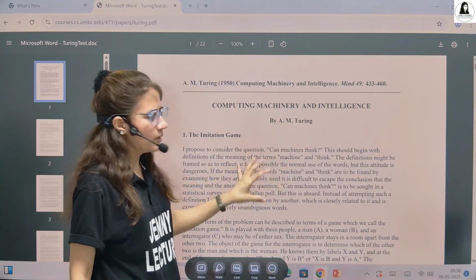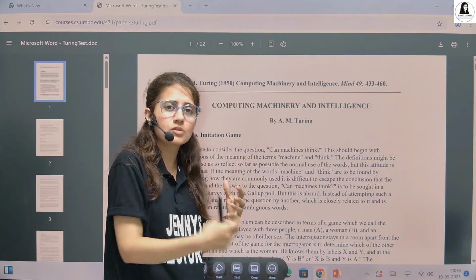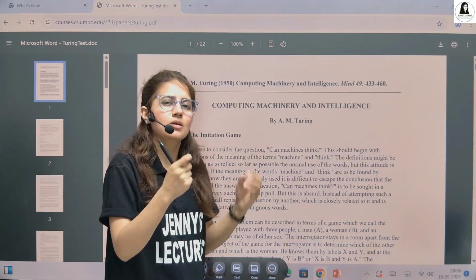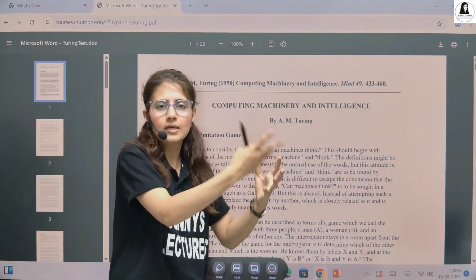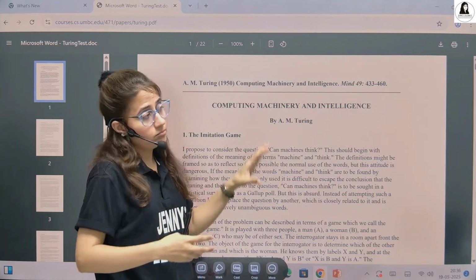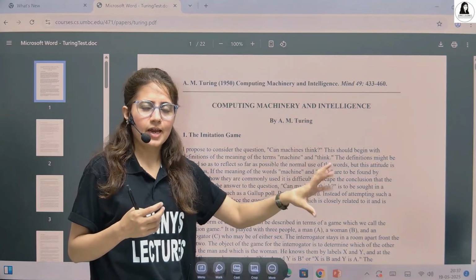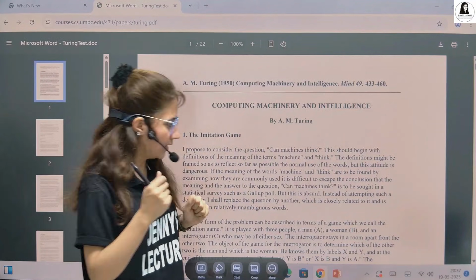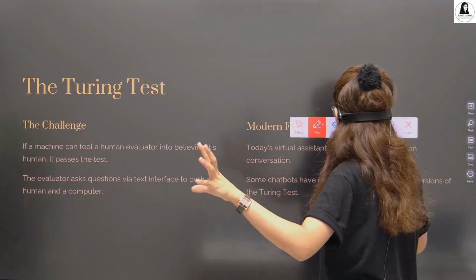Now in this paper, after that, he also proposes a Turing test. Initially the test name was the imitation game, but later this test was named the Turing test. And what is this Turing test? Let me show you. I'll tell you in brief.